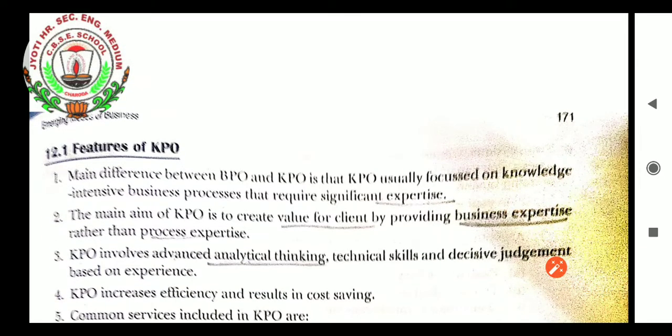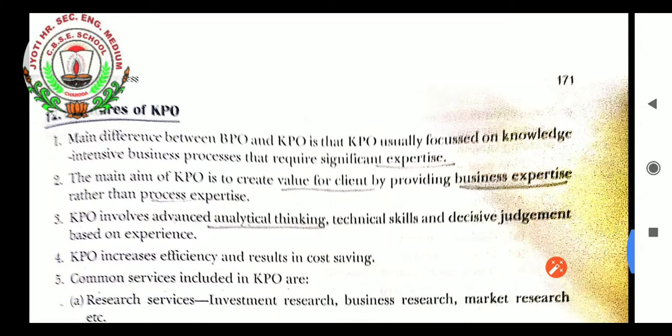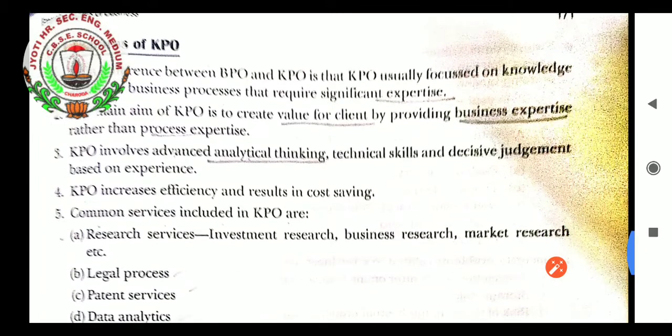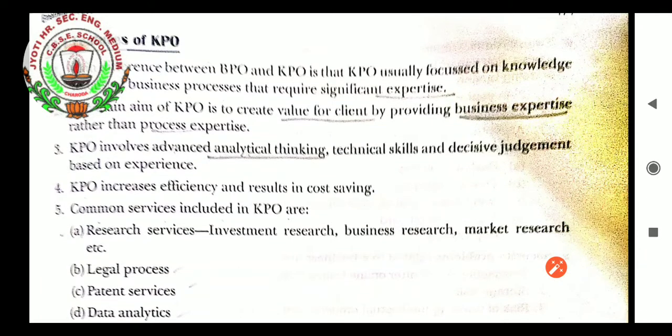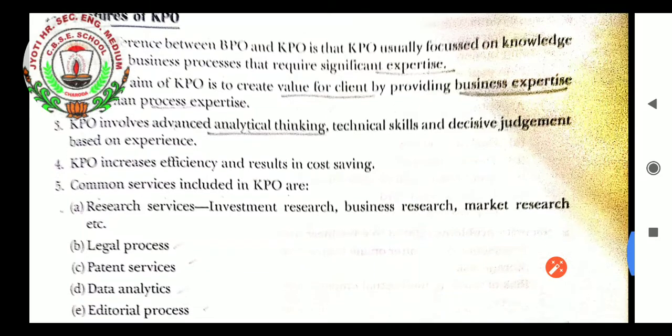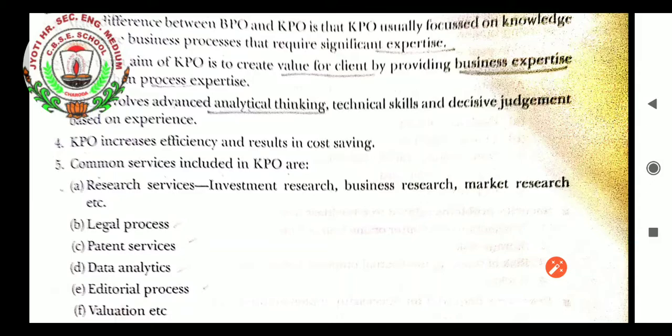Features of KPO, students. The main difference between KPO and BPO is that KPO usually focuses on knowledge-intensive work, whereas business process outsourcing requires significant expertise related to goods and services. The main aim of KPO is to create value for the client by providing business expertise rather than process expertise. KPO involves advanced analytical thinking, technical skills and decision judgment based on experience. KPO increases efficiency and results in cost saving.